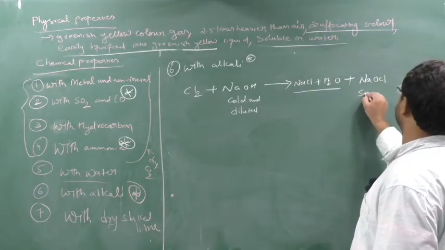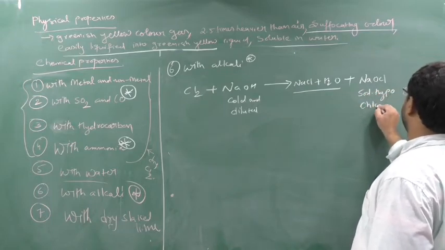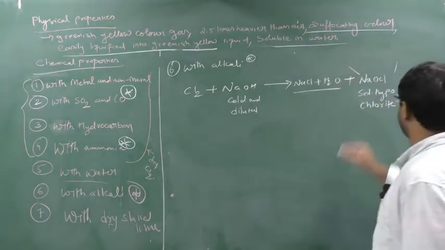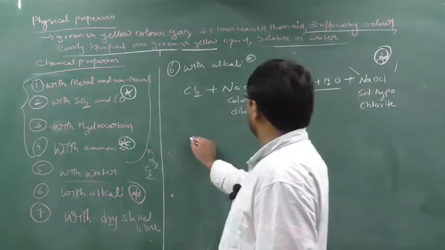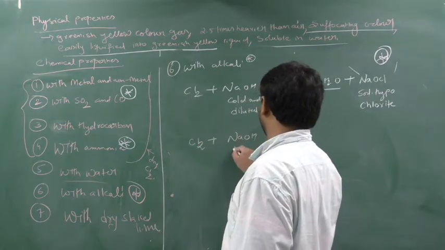The name of this is sodium hypochlorite. Please remember, very important. Sodium hypochlorite. Clear?